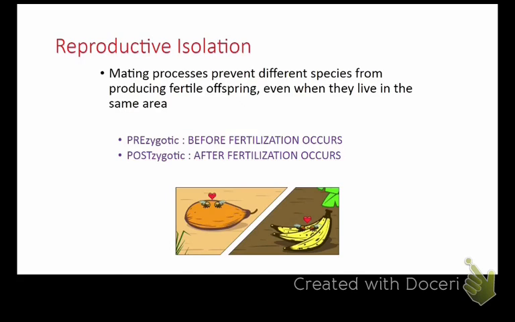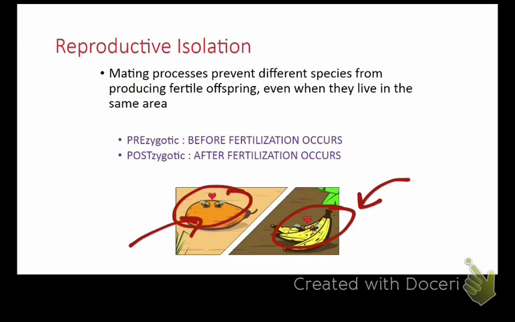So reproductive isolation is another kind. This is where mating processes prevent different species from producing fertile offspring even when they live in the same area. Okay, so in this example, we have these fruit flies prefer this fruit, and these fruit flies prefer this fruit to mate on and fall in love on. So therefore, they're always going to meet on bananas. They're always going to meet on a papaya, I guess that is. All right, so the banana lovers are not going to meet papaya lovers and vice versa. So the mating processes prevent different species from producing fertile offspring even when they live in the same area.